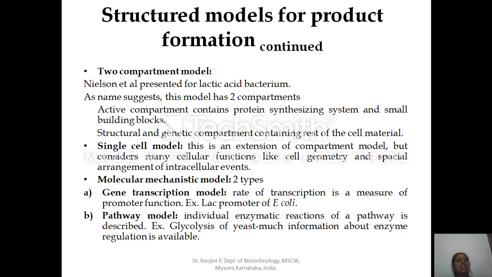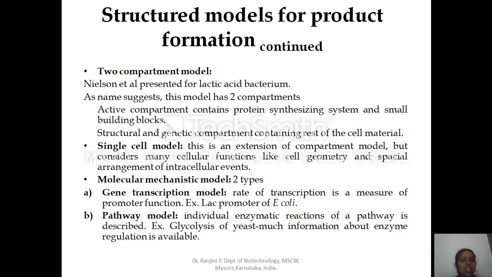Next is the molecular mechanistic model. There are two types. One is the gene transcription model. As the name suggests, it takes place at the molecular level. Here, in the gene transcription model, the rate of transcription is a measure of promoter function. If you want a particular gene to be transcribed, then the promoter gets upregulated. If you want less transcription, then the promoter will be downregulated.